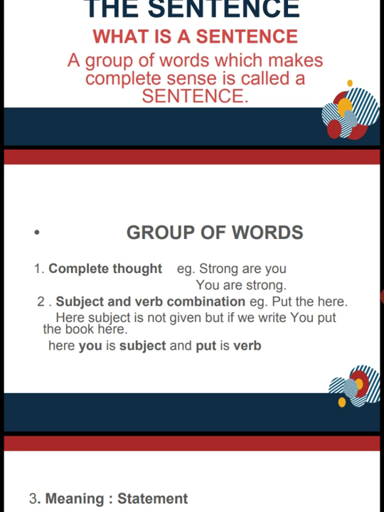Secondly is subject and verb combination. There should be subject and verb in a sentence. For example, put the book here. Here the subject is not given, but if we write it this way, you put the book here, now the subject is there and the verb is also there. Here you is the subject and put is the verb. This is the combination of subject and verb.